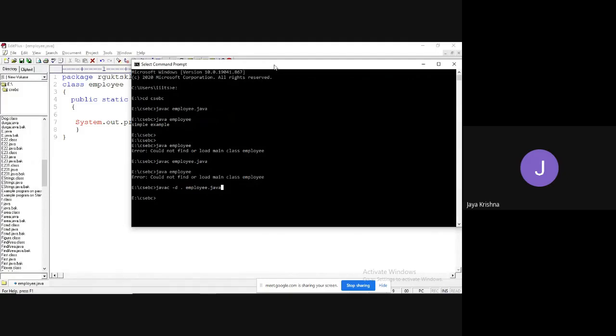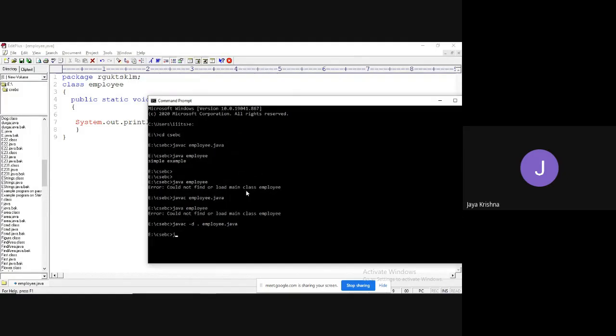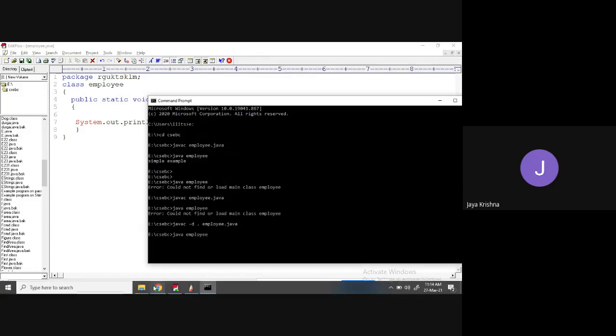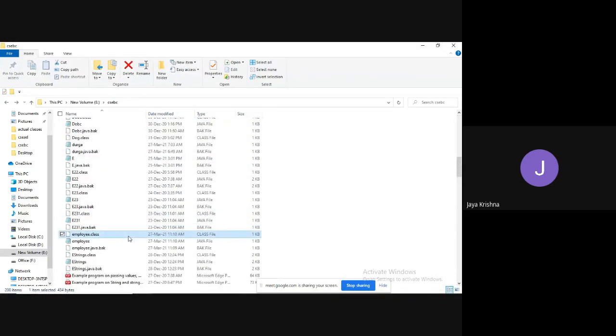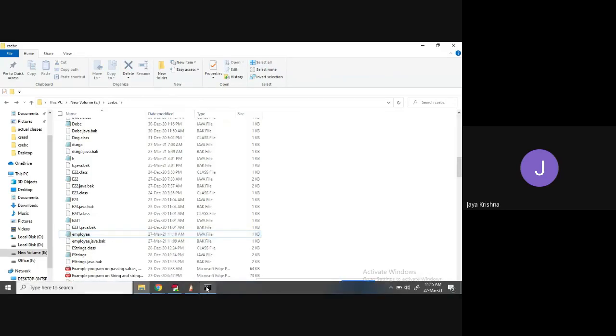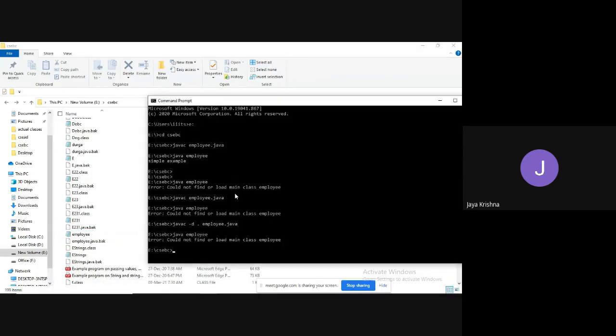Okay, fine. Now, how to execute this program? If I execute like this, java space employee. One minute. Here we already did one thing. We have already created one employee class file. If I write java space employee, what is it going to show?